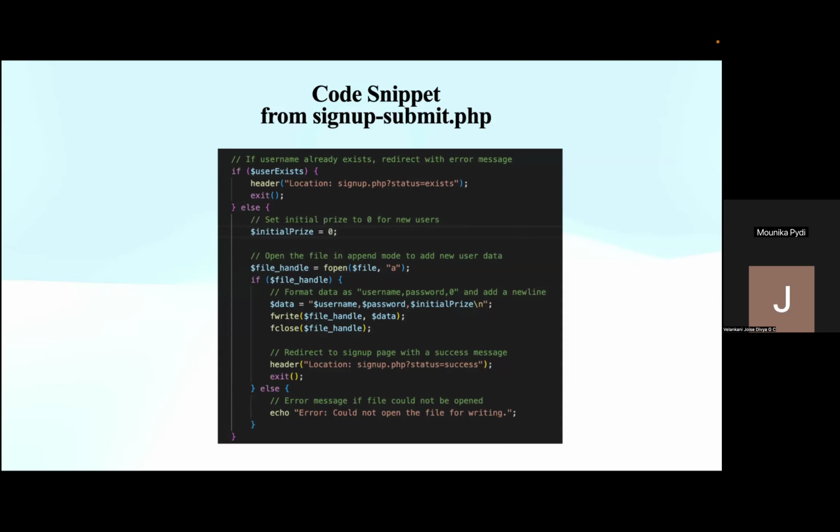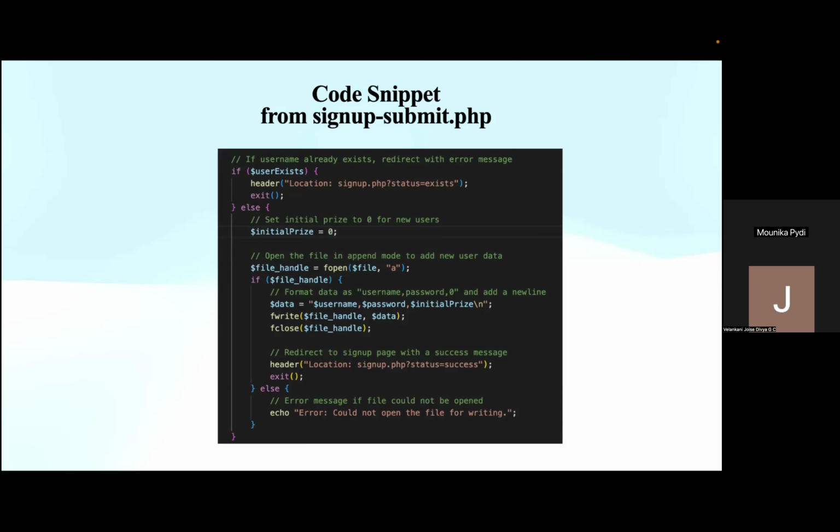After that, it sets the initial price to 0, and then it opens the file in append mode to store the new user details. The new user data is formatted as comma separated values, where each line contains a comma separated username, password, and the price amount, and then a new line character. Once the data is successfully written, the file is closed to prevent any data corruption or memory leaks.